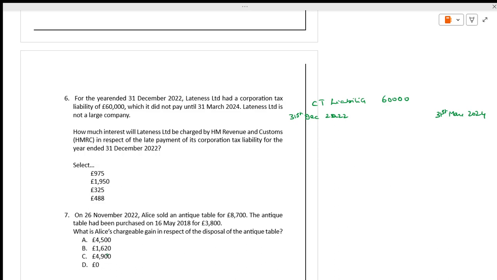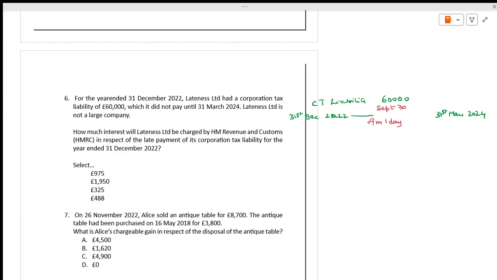It's a small company. See, actually it has to pay by how much? The rule says that it has to pay within 9 months 1 day. If you take that, it comes till when? It comes till September 30.